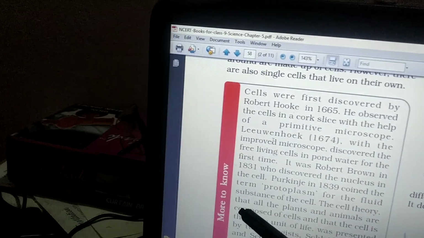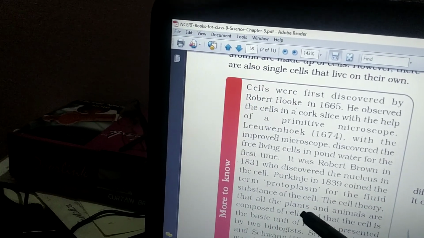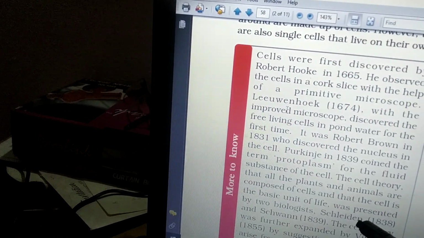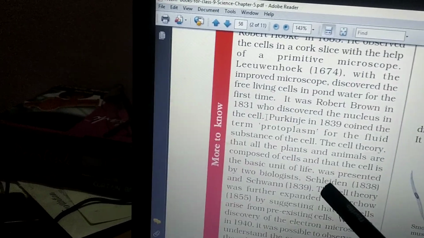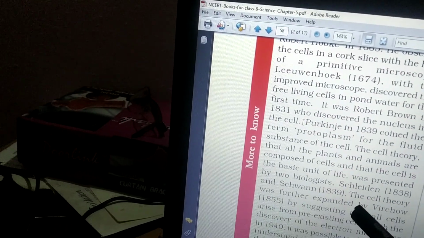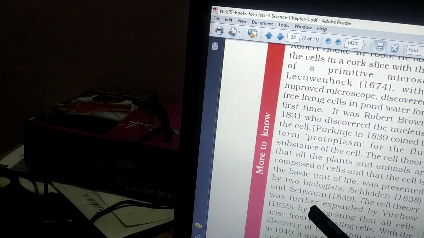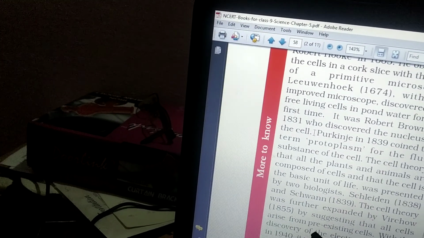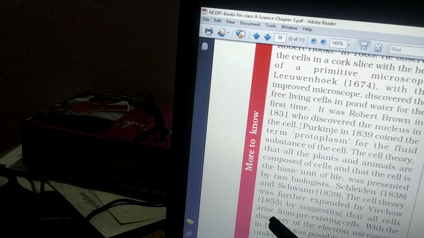The cell theory, that all plants and animals are composed of cells and that the cell is the basic unit of life, was presented by two biologists, Schleiden and Schwann. The cell theory was further explained by Virchow, that cells arise from pre-existing cells.